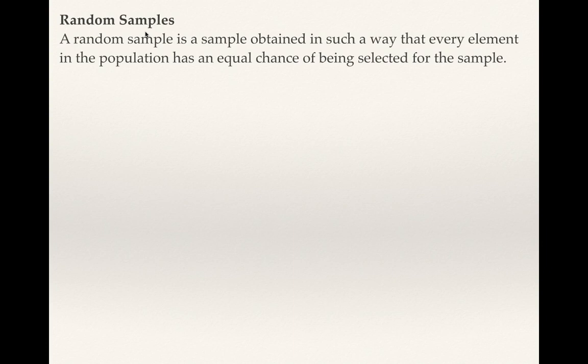So random samples. A random sample is a sample, from what we just talked about, obtained in such a way that every element in the population has an equal chance of being selected for that sample. So if we go to the 6 largest nightclubs, that's not a random sample. If we go to just the people that happen to choose to go to a shelter on a Saturday night, that's not a random sample. It has to be that every element in the population has an equal chance of being selected at random.